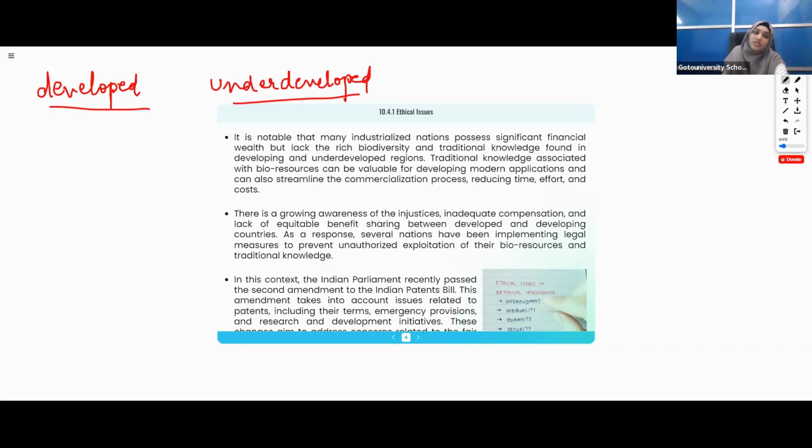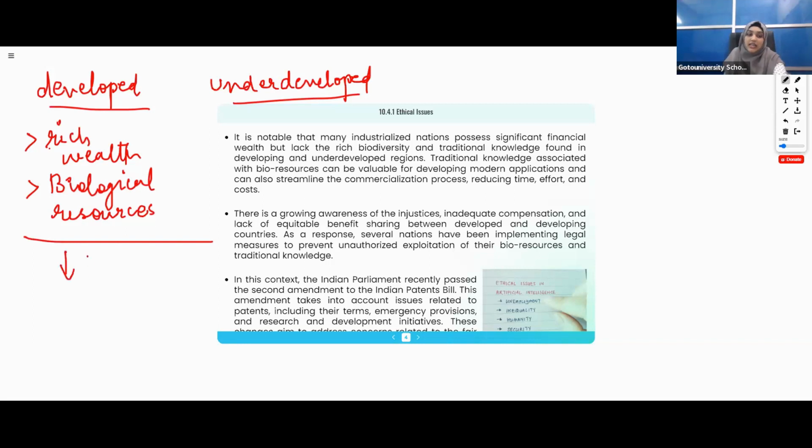Understood? The important thing to remember is that the developed countries have rich wealth and biological resources, everything, but they lack biodiversity.